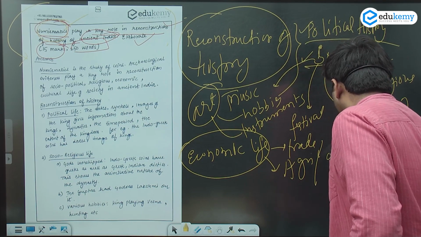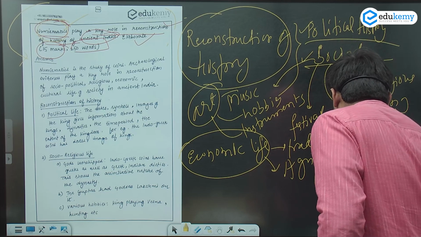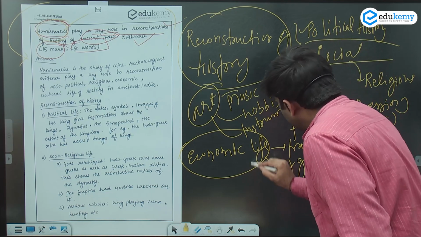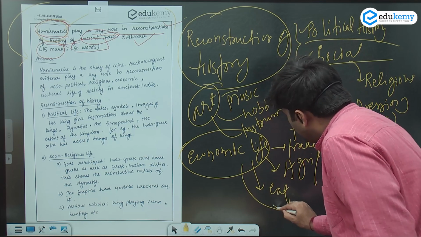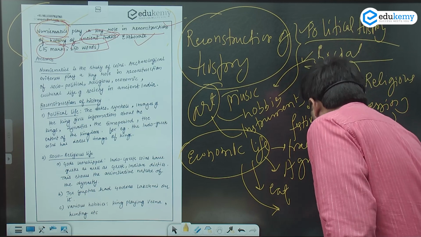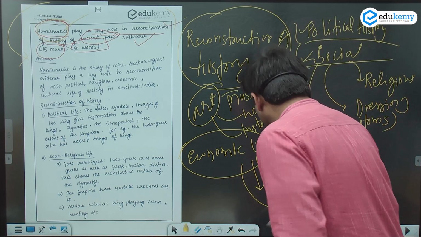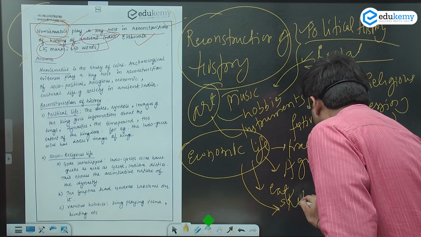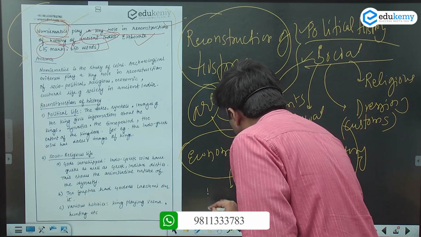Was there some kind of any factory that was present? Factory system. What they used to eat. So, yes, these were the elements. How was the skill of the people over there? Skill of the people over there. What was the transportation like?